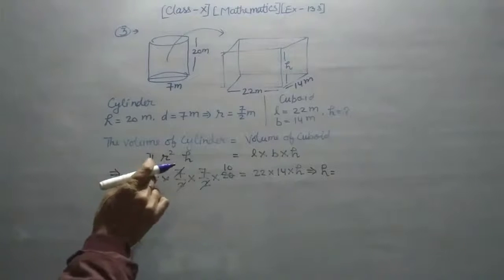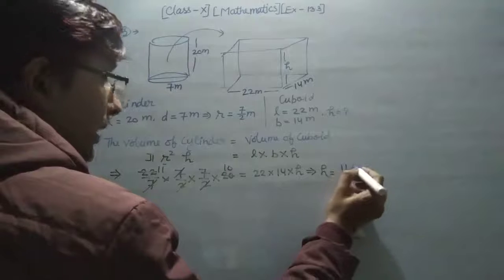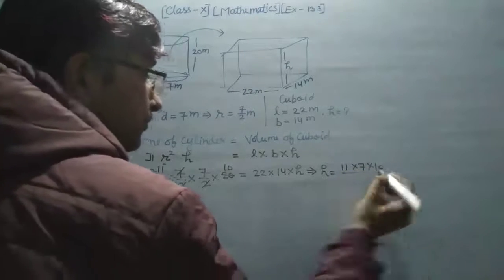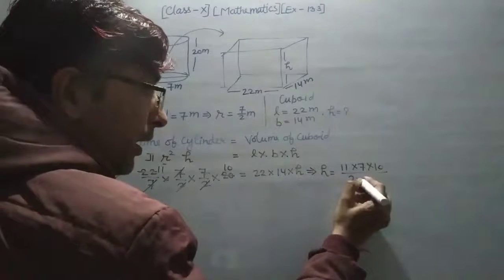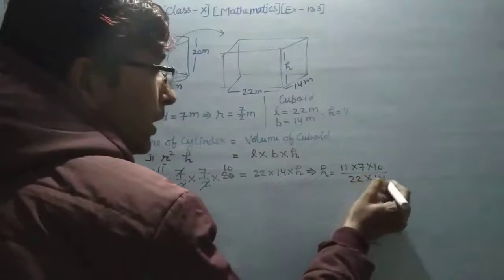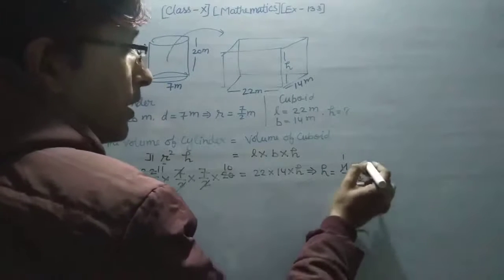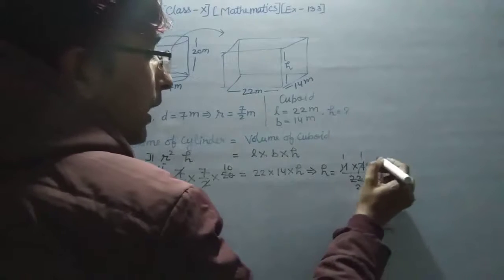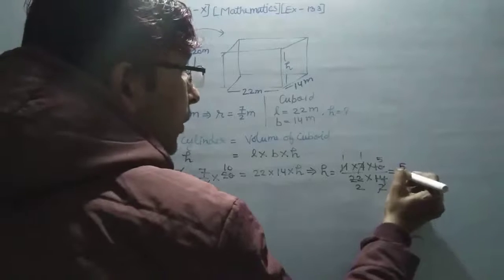So how to find the H? This value is 11 into 7 into 10 upon 22 into 14, as the 22 goes in the division form. Now 11 ones are 11, 11 twos are 22, 7 ones are 7, 7 twos are 14, and 2 cuts the 10. That value is 5. Now you get the answer, 5 upon 2.